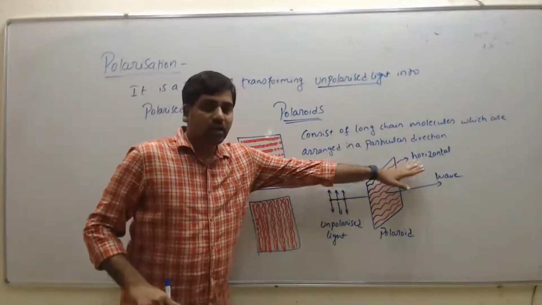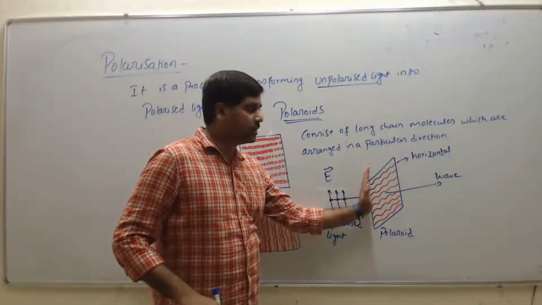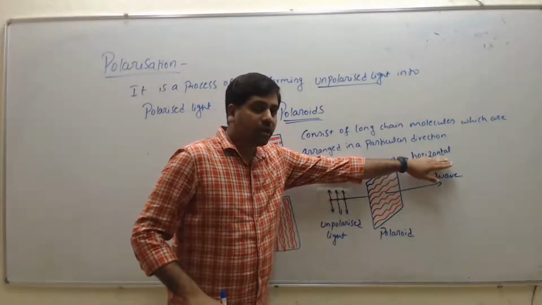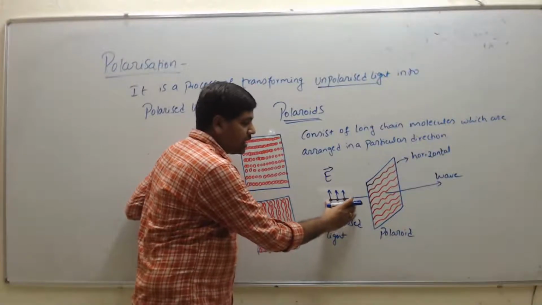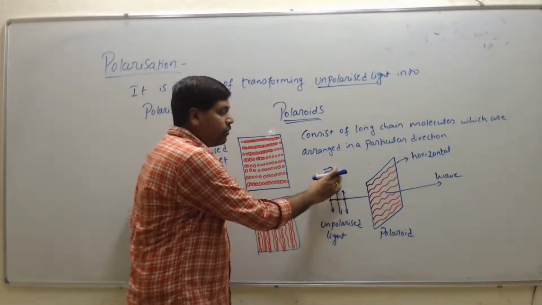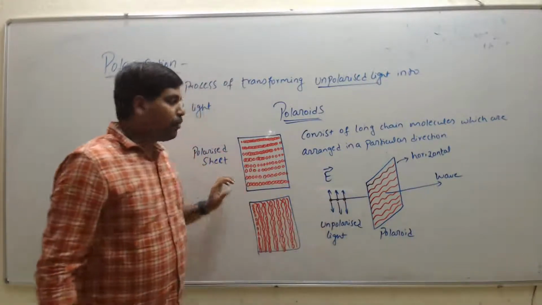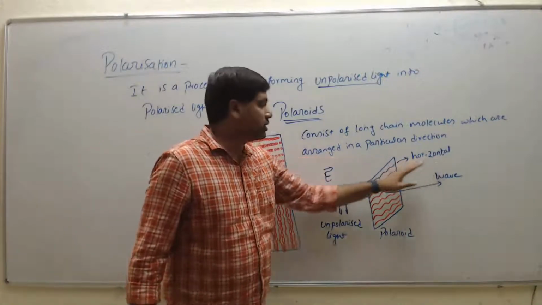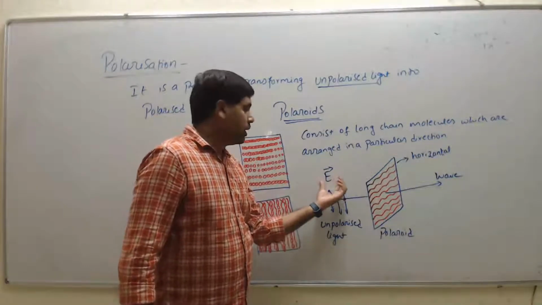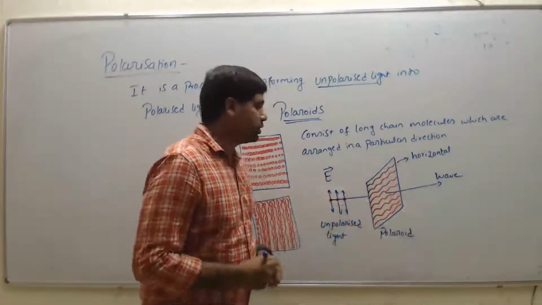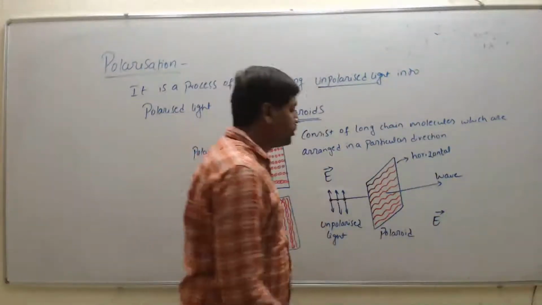When the unpolarized light falls onto the polaroid, the electric vector E is absorbed by the horizontal molecules present in the polaroid.